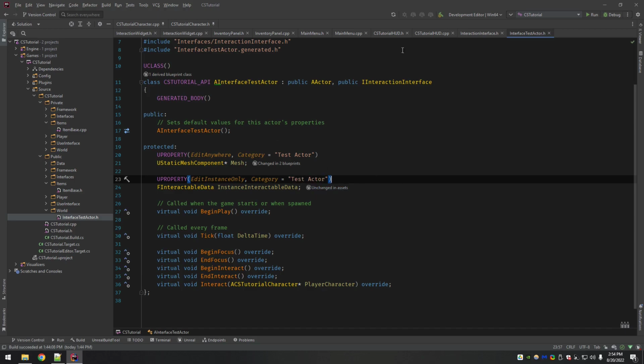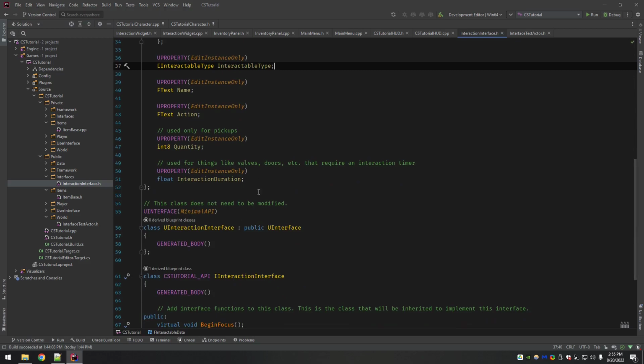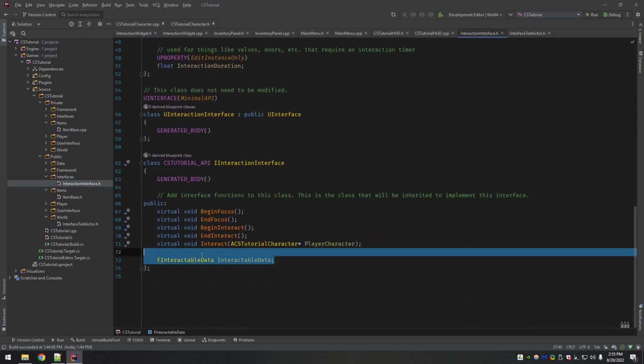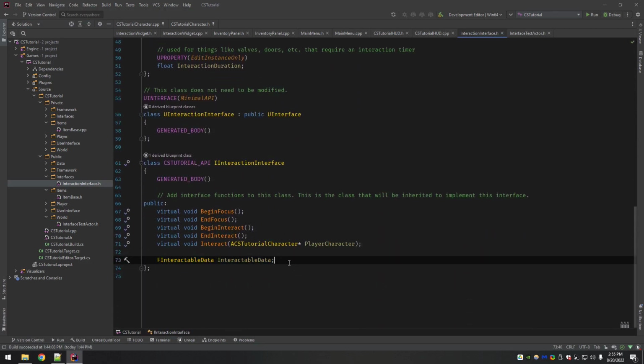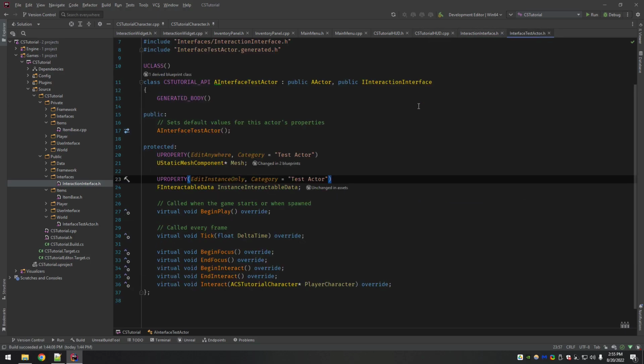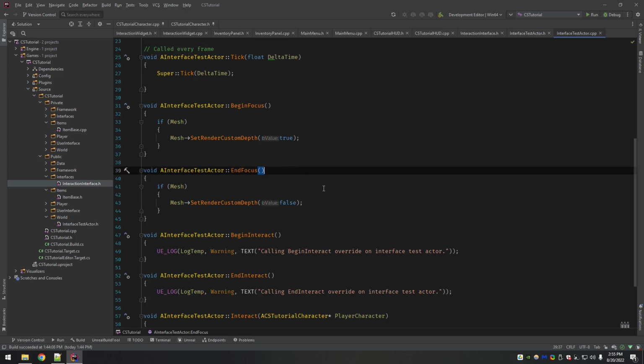Now, the interface itself, if we go back to it, has interactable data. In order to get that over to our player character and our widget, we need to be setting this, right? So to do that, we will find the interactable test actor's constructor, or actually, BeginPlay.